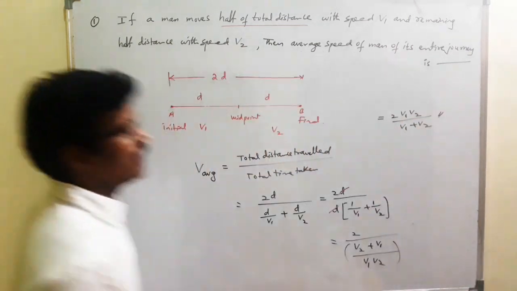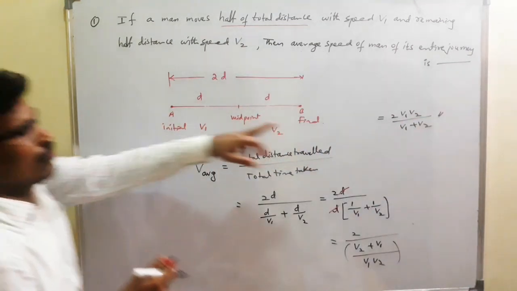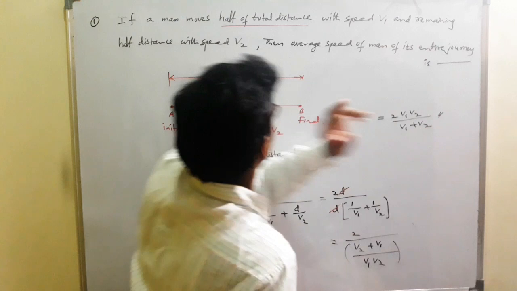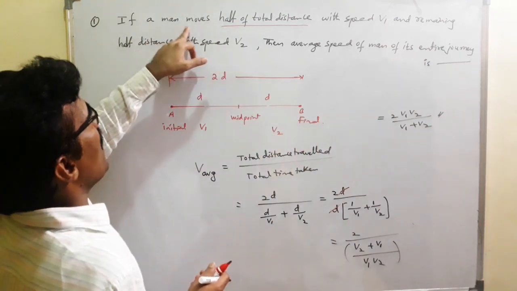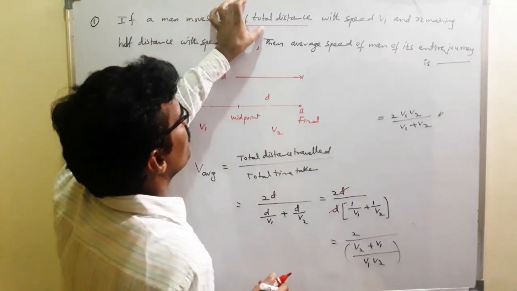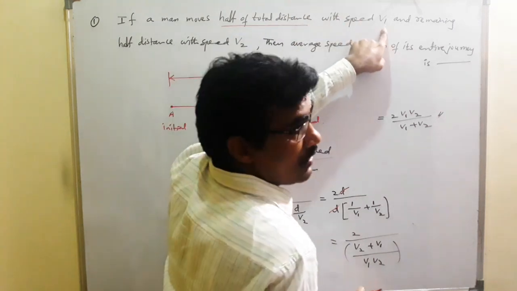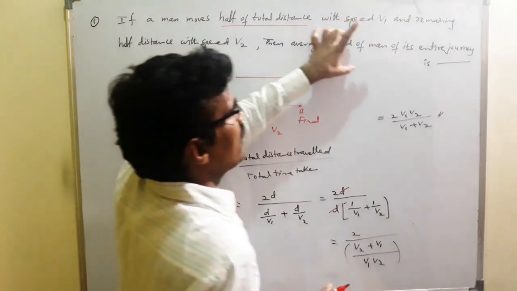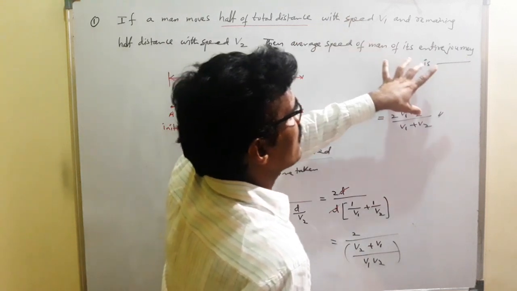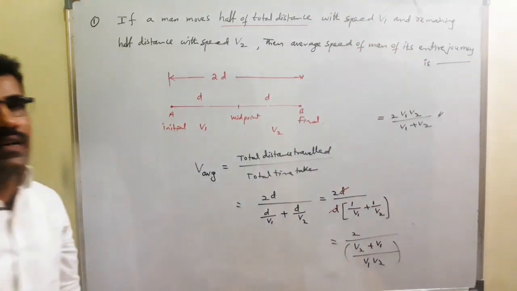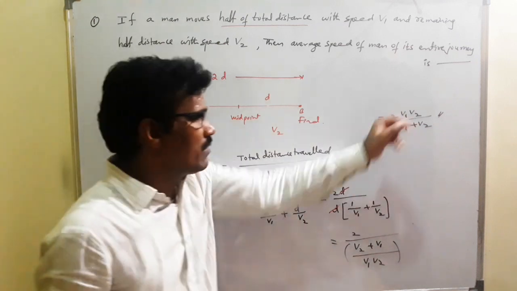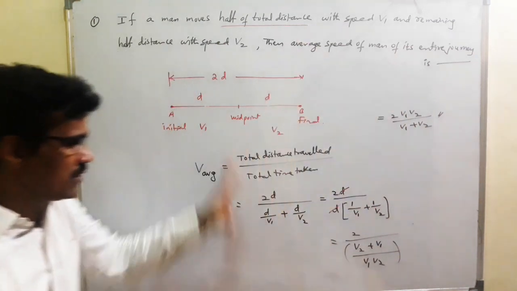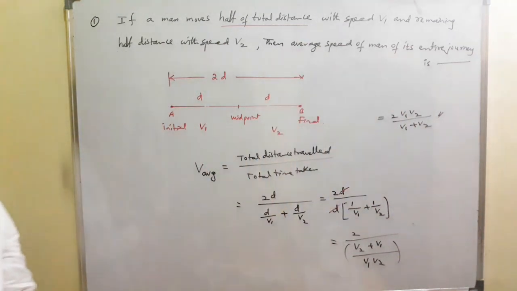This is the average speed. If a man moves half of the total distance with the speed v1 and the remaining half with the speed v2, the average speed of the man for his entire journey is 2 v1 v2 by v1 plus v2. This is the process.